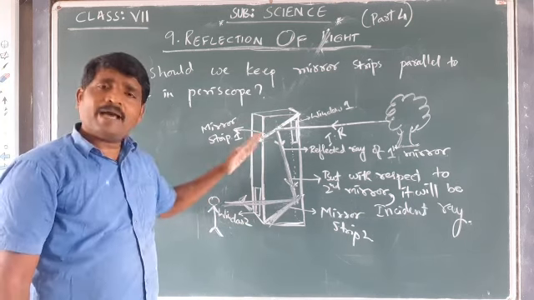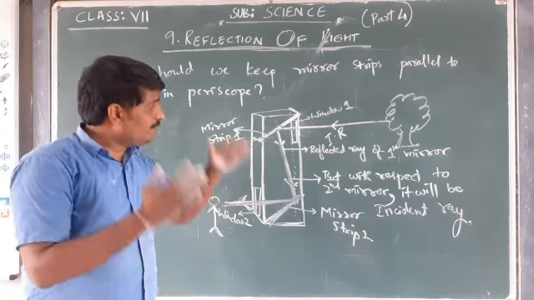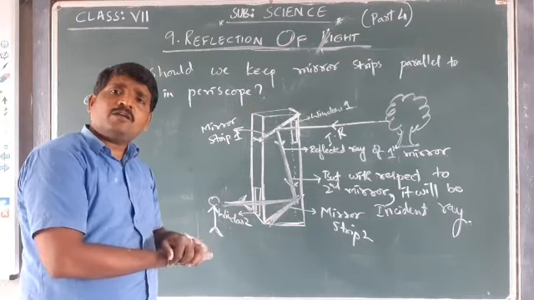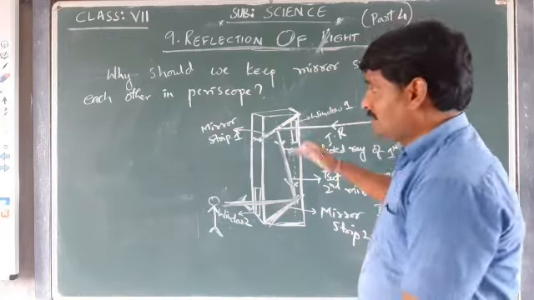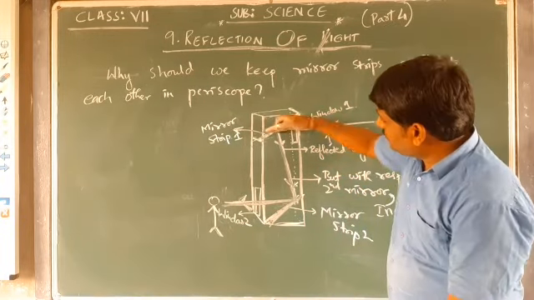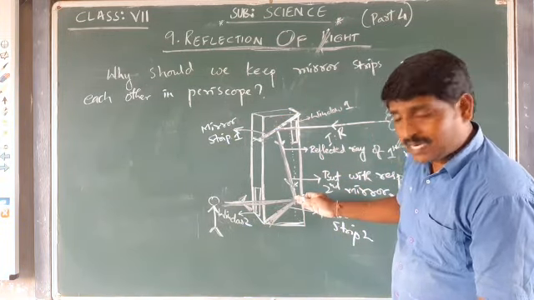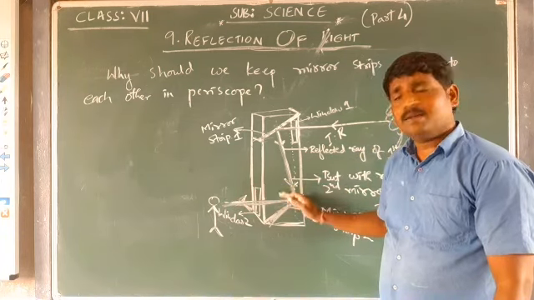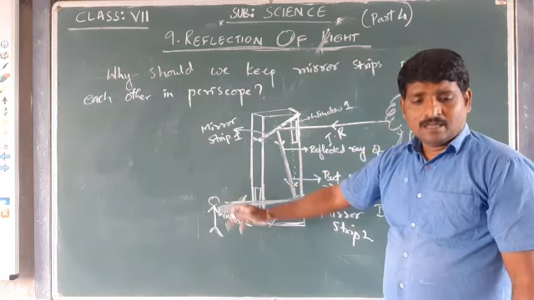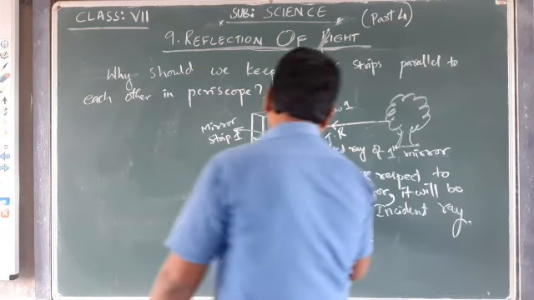If they are making some angle, if they are parallel, this phenomenon will be executed perfectly. If they are parallel, the incident ray and the reflected ray will hit the second mirror, and we get the respective reflected ray of the second mirror, and the person is able to see that. If they are not parallel and making some angle, for example,